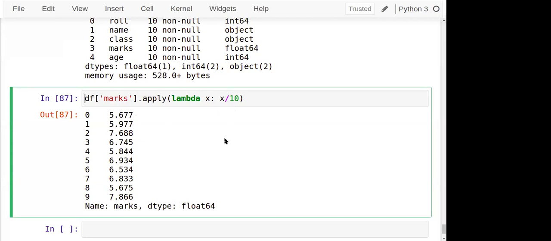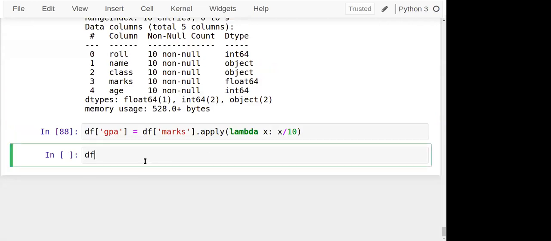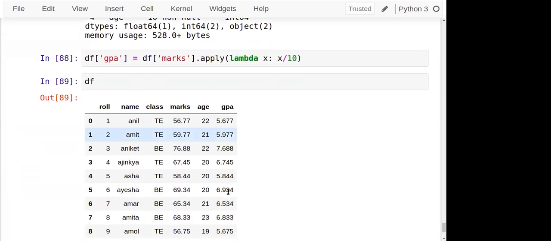For example, if I want to save it, I can use CGPA. Okay, fine. And then I can use it. So you can check it out. See, an extra column is added here, GPA. What I did is just divide this number by 10. It's not an actual formula, but I just showed it for practice.